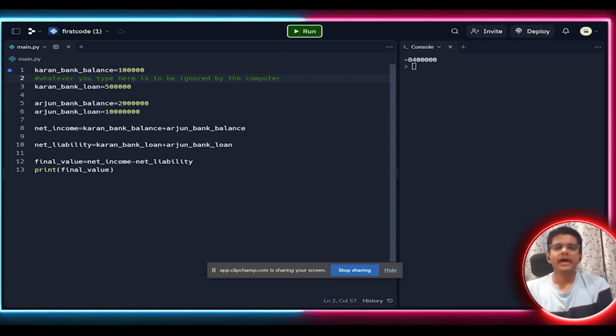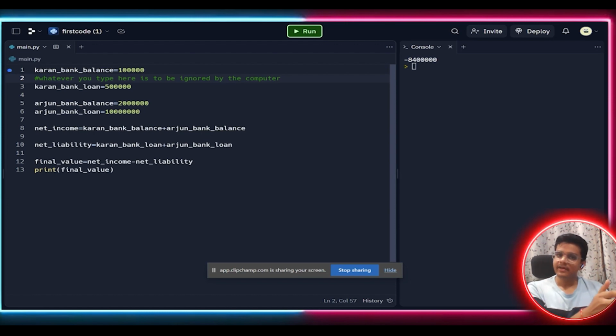So as there is nothing affecting output, why are people writing comments? It is totally ignored by the computer or your compiler. And why in this world are people so mad that they keep their self-respect aside, even though the computer is ignoring them, and still write comments? Yeah, why? You know, like you do with a girl when she messages you, you keep your self-respect aside and give a fast reply. So why do people do so with comments also?